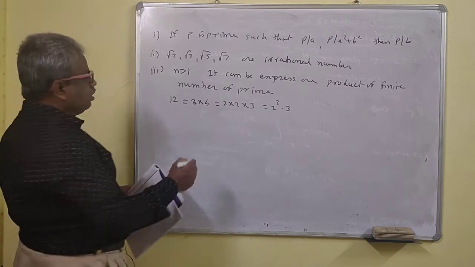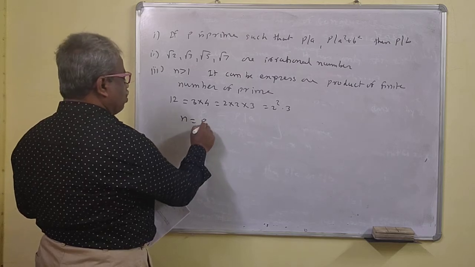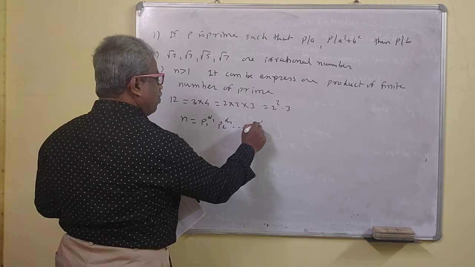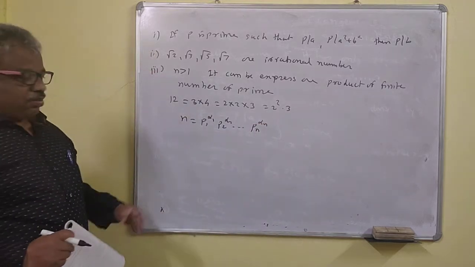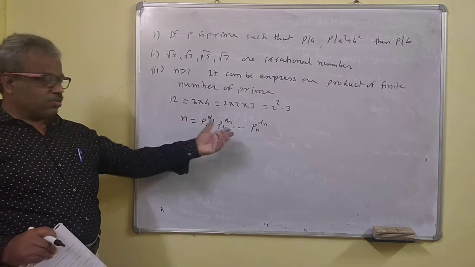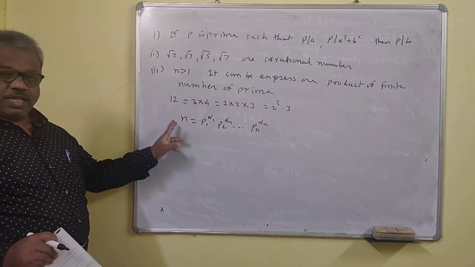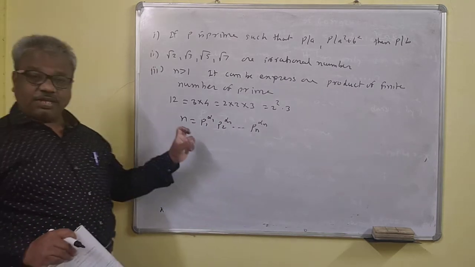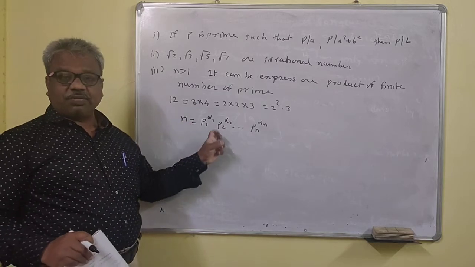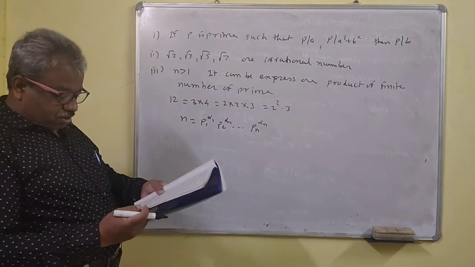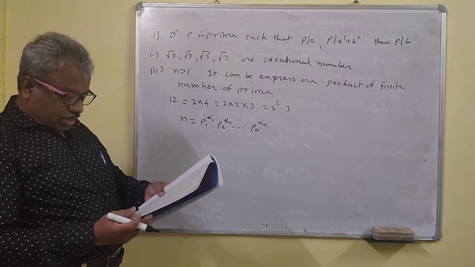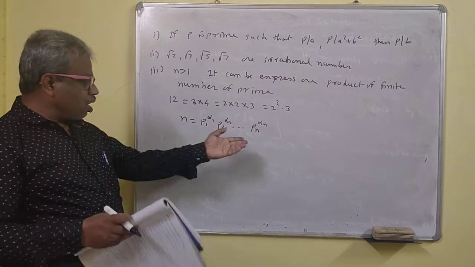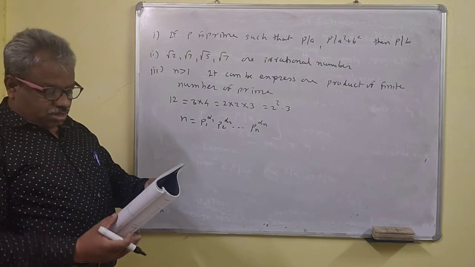So this n, you can also express as p1 to the alpha 1, p2 to the alpha 2, dot dot dot, pn to the alpha n, something like this, right? Powers of the primes. Every number is expressed as the product of powers of primes. So it is called canonical form. Here the order of p1, p2, pn is not important.